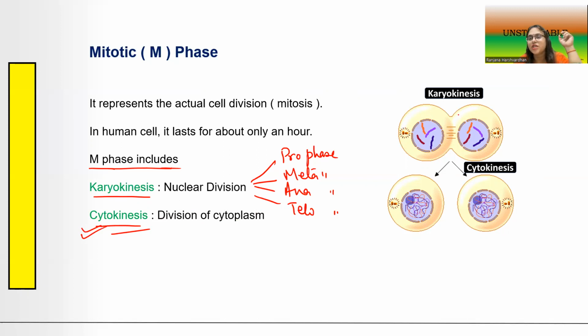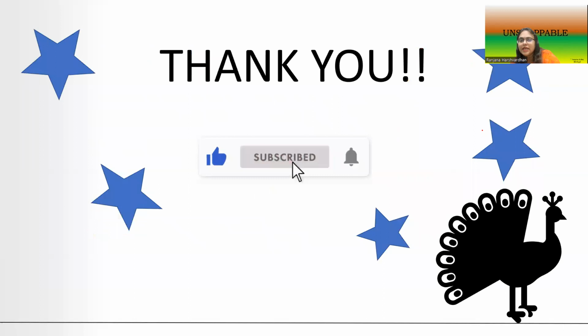So what do you see here, children? This is karyokinesis, that is the phases in cell division. In M phase, it is first karyokinesis, that is the nucleus divides into two. Then after the nucleus has divided, eventually the cytoplasm divides. So cell division or M phase is actually karyokinesis plus cytokinesis.